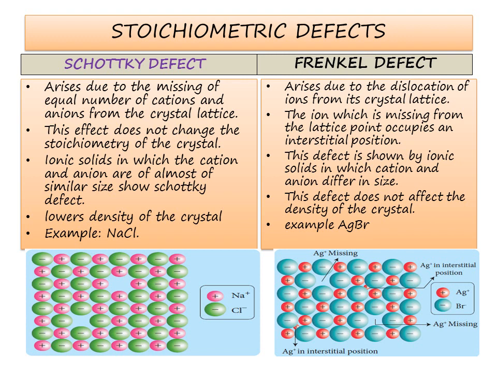The ion which is missing from the lattice point occupies an interstitial position. It is not going out of the crystal, but it occupies the interstitial position. This is shown by ionic solids in which the cation and anion differ much in their size. And this defect does not affect the density of the crystal because the ion does not leave the space. It is within the crystal lattice, so it does not affect the density of the crystal. Example is silver bromide.